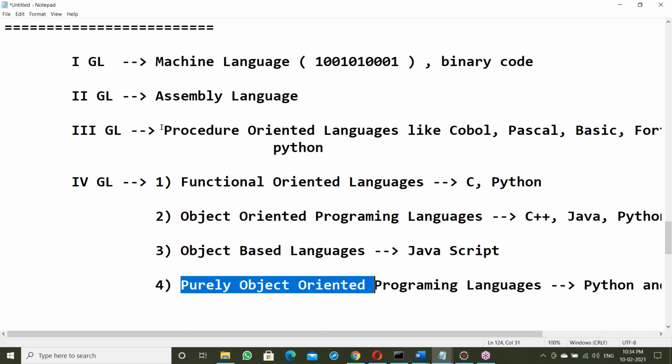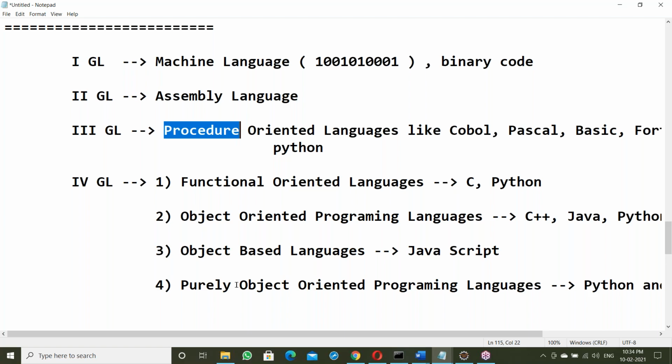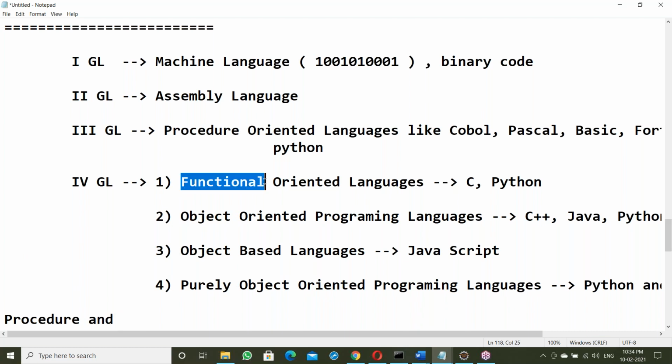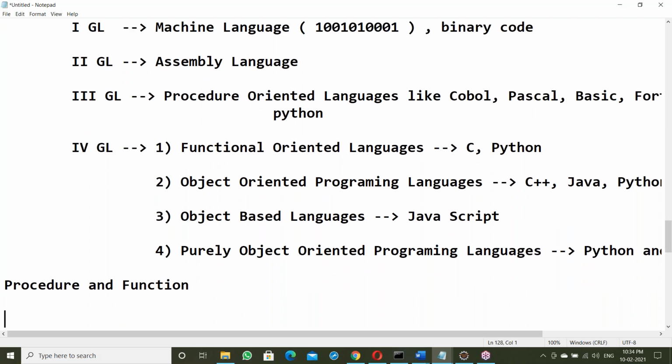Let us see one by one. Procedure and function. What is procedure-oriented? What is functional-oriented? Let us see one by one here. So what is procedure and function here?